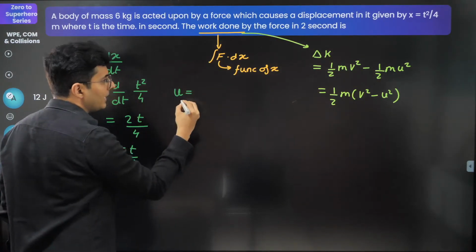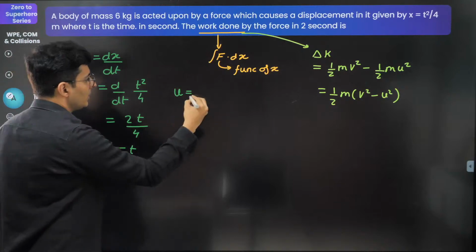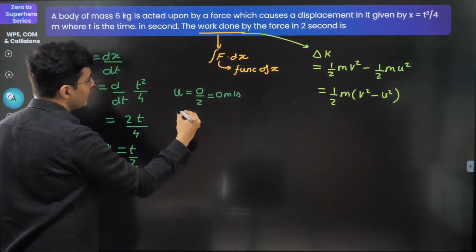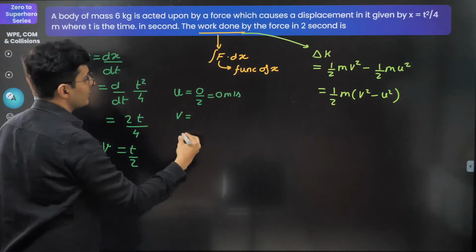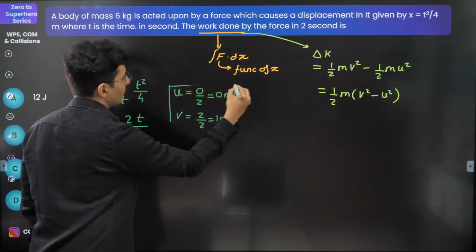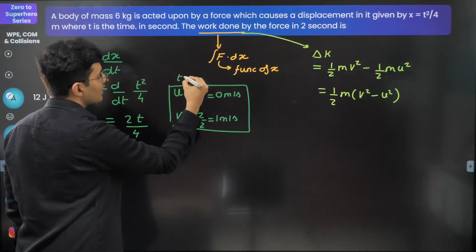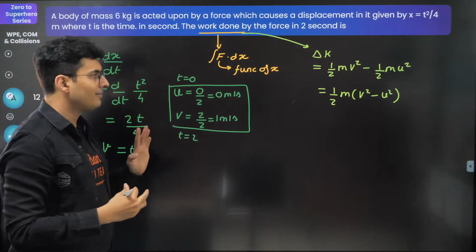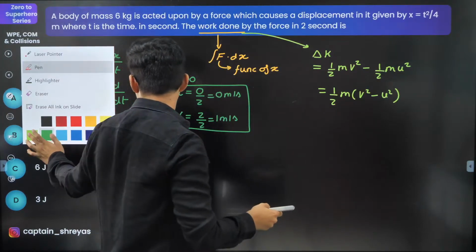U will be, substitute t as 0. So it will be 0 by 2, which is 0 meters per second. Final velocity, put the value of time as 2 seconds, so 2 by 2, which is 1 meter per second. So this is what I got by putting t is equal to 0 and t is equal to 2 seconds. Initial and final.